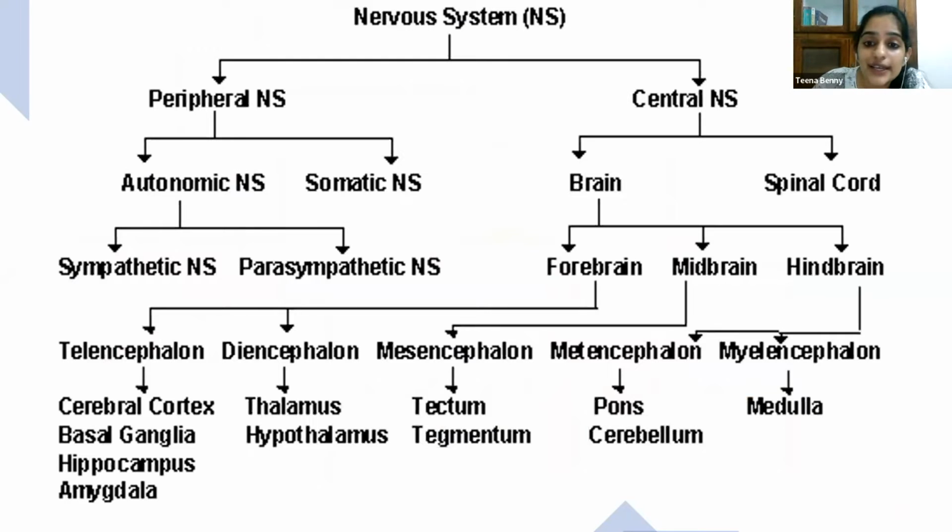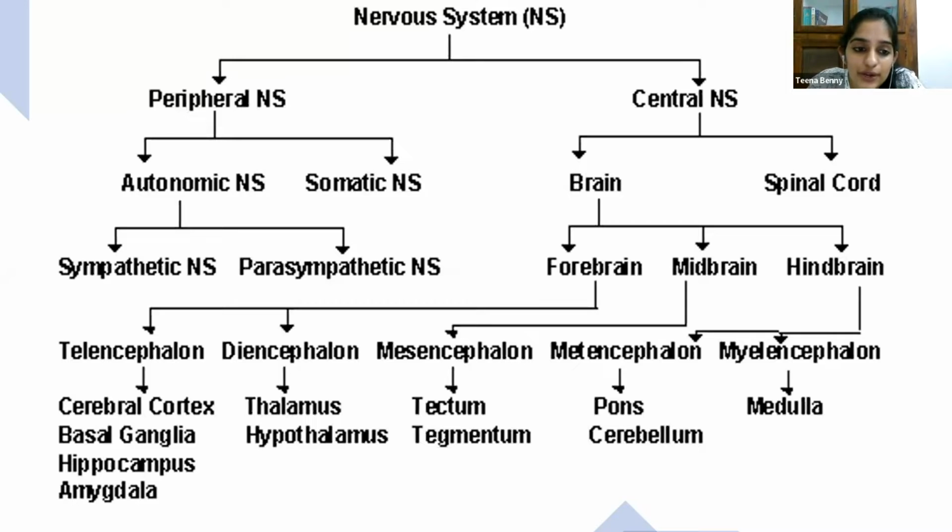Now we will be dealing with the brain. So the brain can be classified into forebrain, midbrain, and hindbrain. Under the forebrain, you have the telencephalon and diencephalon. Under the midbrain, you have the mesencephalon, and under the hindbrain, you have the metencephalon and myelencephalon. I know this is quite confusing, but once you get an idea of this, it becomes easy. It's very important to know the basic structure of the nervous system. It becomes easier to connect and learn the functions.